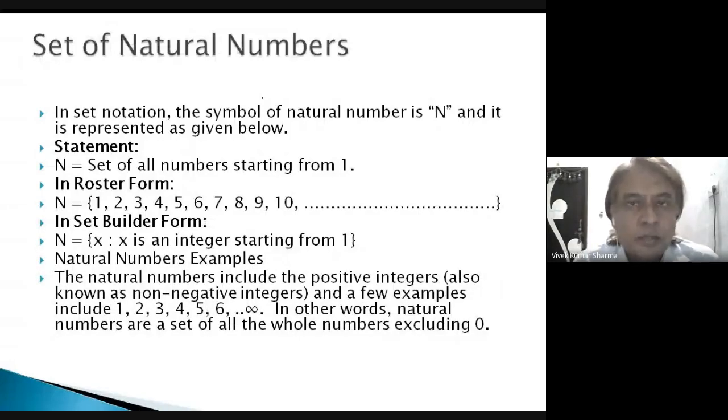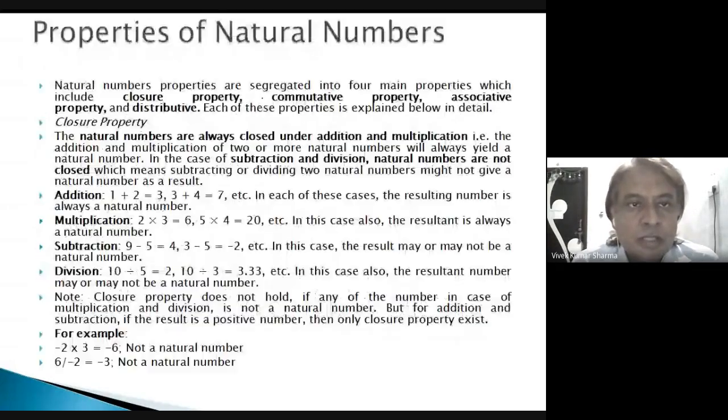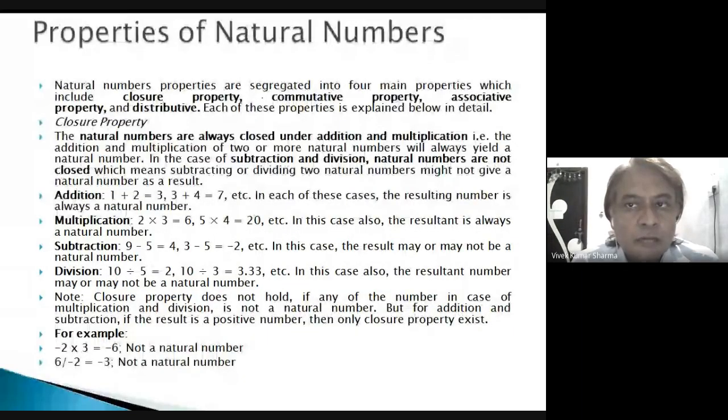So, properties of natural numbers. The natural number properties are segregated into 4 main properties, which include closure property, commutative property, associative property, and distributive property. Each of these properties is explained below in detail.